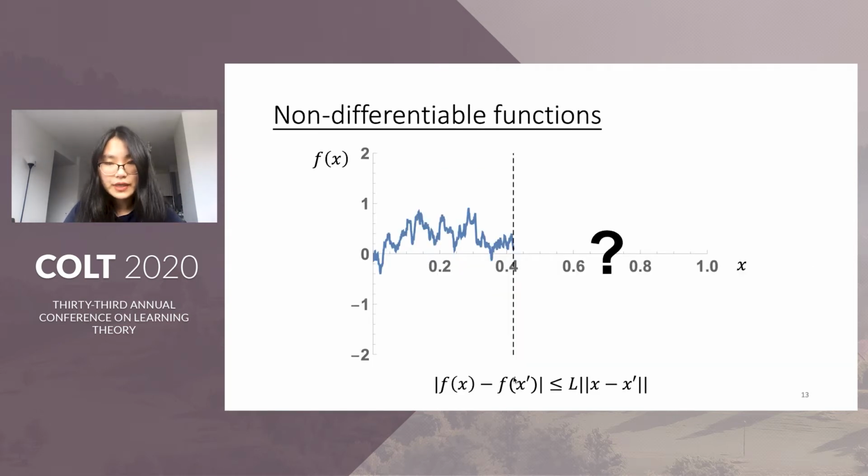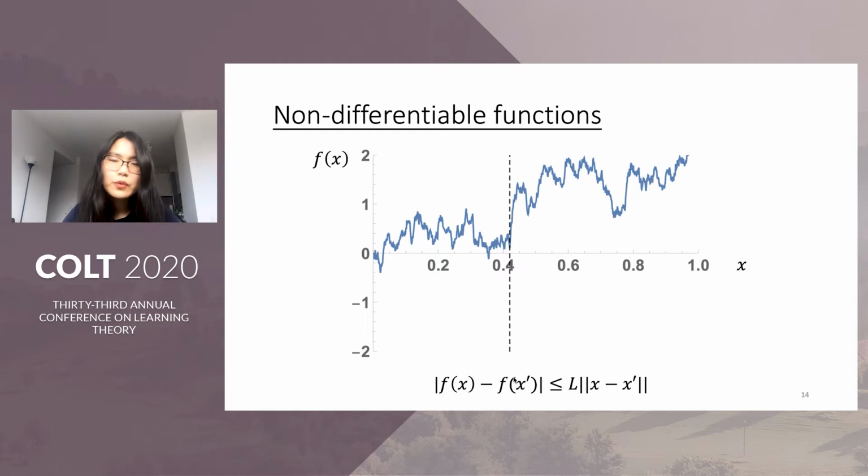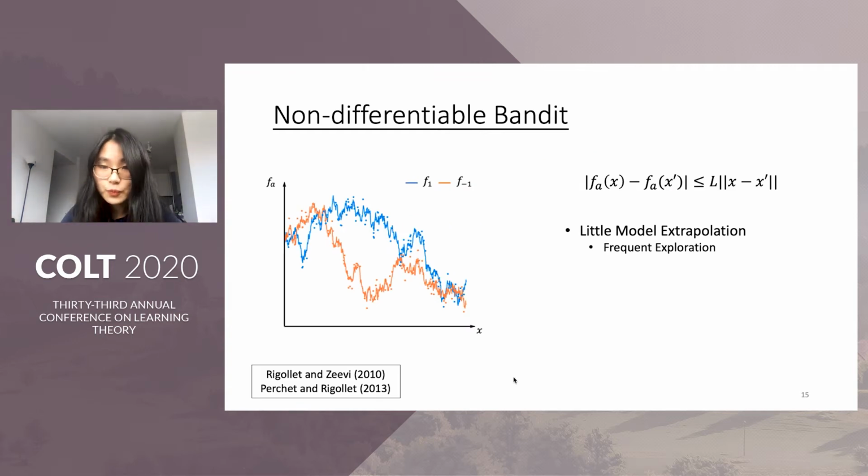At the other extreme, people turn to non-parametric function classes like Lipschitz functions. So suppose now I have this graph of fA of a Lipschitz f up to 0.4. What does it look like on the rest of the support? Well, we know very little about it because Lipschitz functions can be very zigzag. In contextual bandit, people also consider non-differentiable classes, essentially generalizations of Lipschitz smoothness.